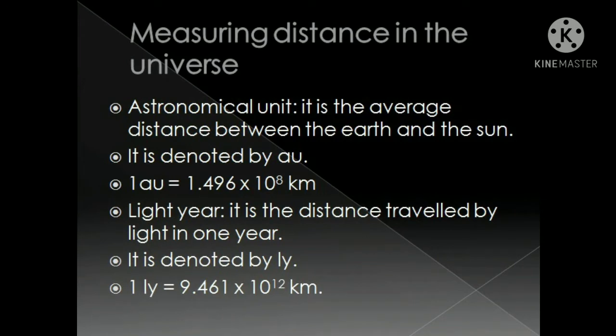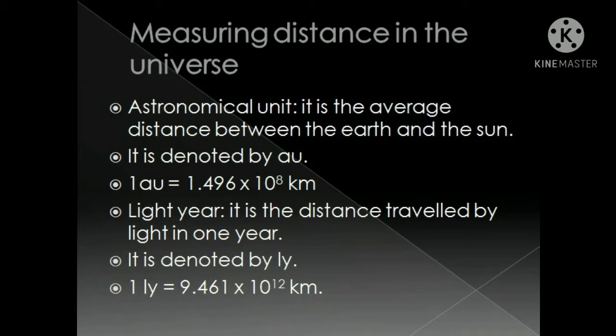Measuring distances in the universe. Dear student, distances between heavenly bodies like stars and planets are so huge that the units meter and kilometer are too small to measure those distances. Some special units are used to measure the distances between heavenly bodies, like astronomical unit and light year. What is an astronomical unit? It is the average distance between the earth and sun. It is denoted by AU and 1 AU is equal to 1.496 into 10 raised to power 8 kilometer.